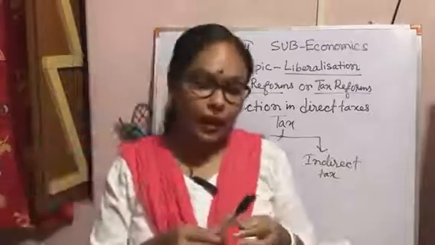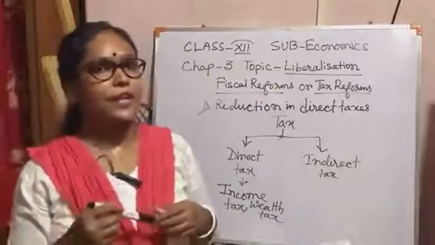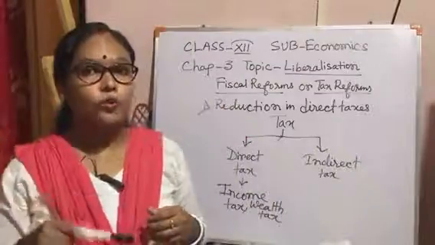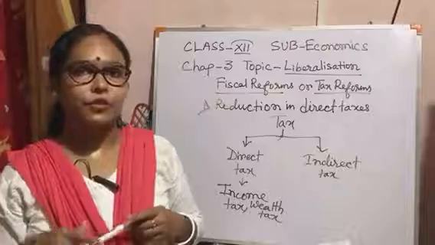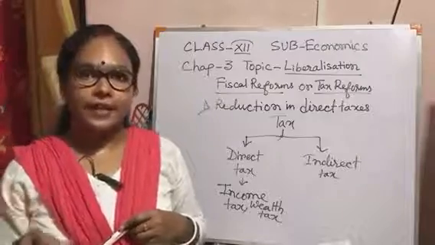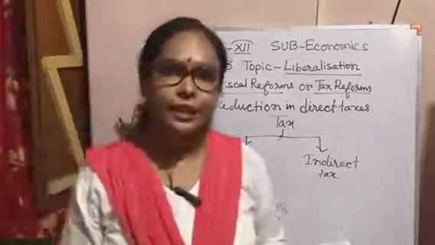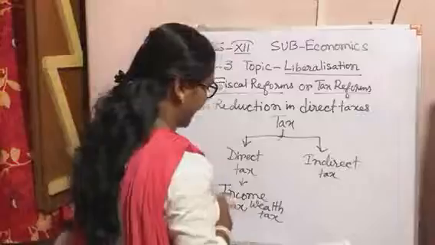When I buy this pen, I pay rupees 22 to the shopkeeper, and out of that the shopkeeper gives 2 rupees to the government. So this 2 is the indirect tax which the consumer paid. Okay students, this type of tax we call indirect tax.